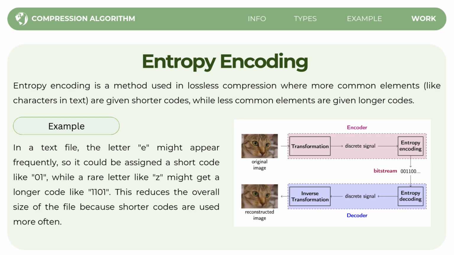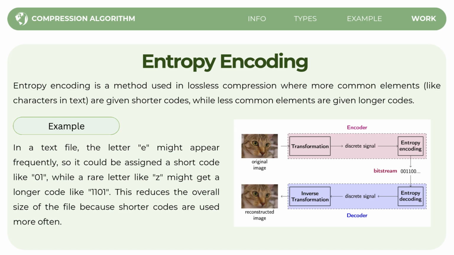If you use a word many times, you might create an abbreviation for it. For example, instead of writing compression again and again, you might write comp. So this saves time and space. Entropy encoding works in a similar way, but it uses code.